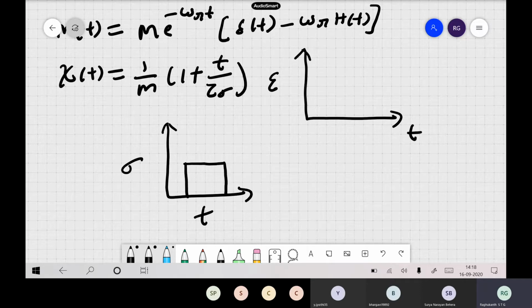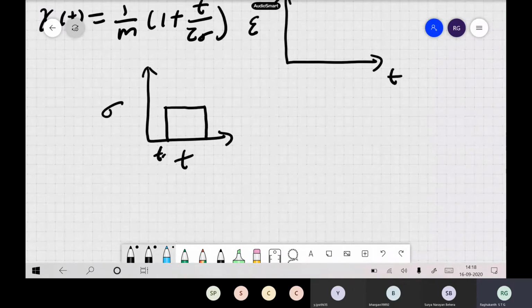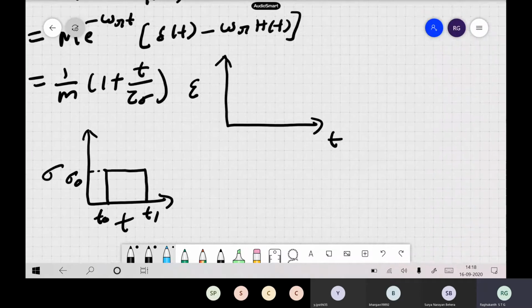Now you have subjected your body to a constant stress sigma naught from time t naught to t1. When you apply a constant stress, your strain increases suddenly; there will be an instantaneous strain.